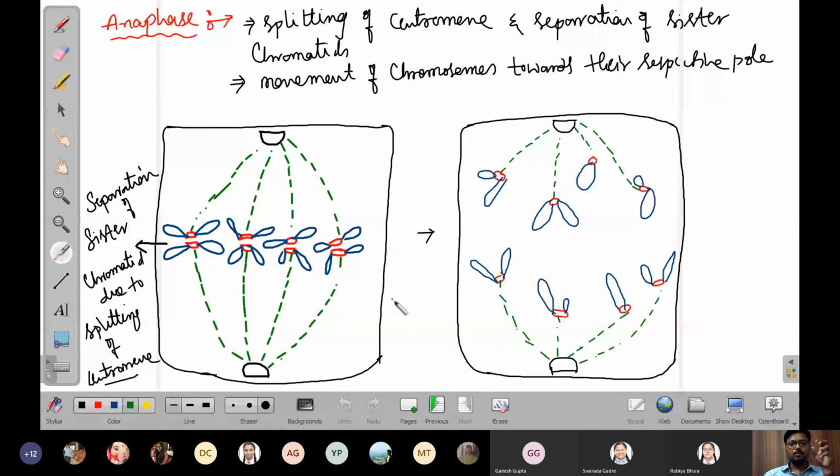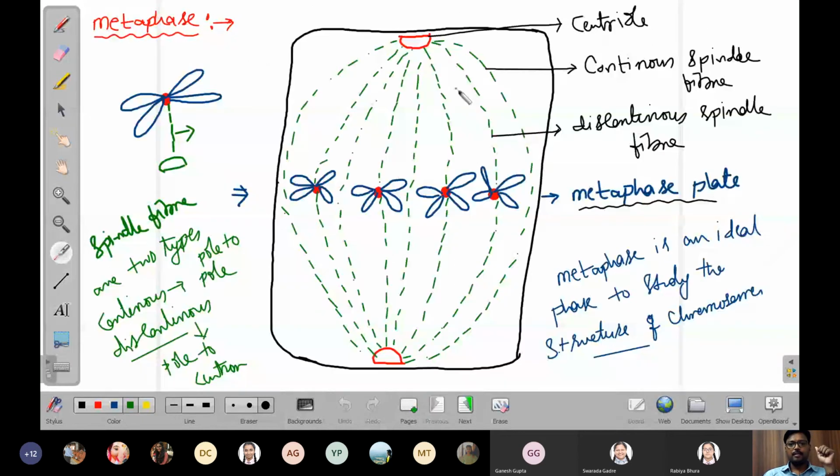The kinetochores of the chromosomes are attached to the spindle apparatus. There are two types of spindle apparatus: continuous spindle and discontinuous spindle apparatus. And the center position of the cell is called the metaphase plate, where all the chromosomes are arranged.